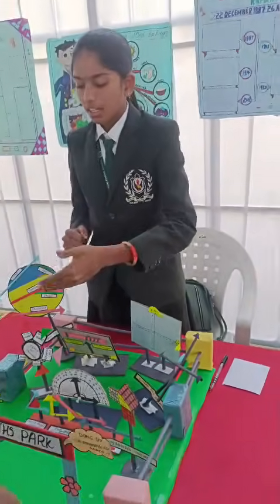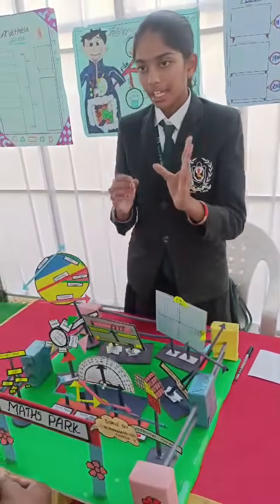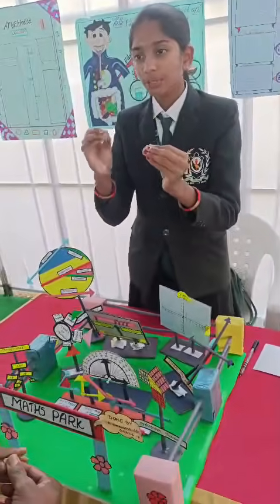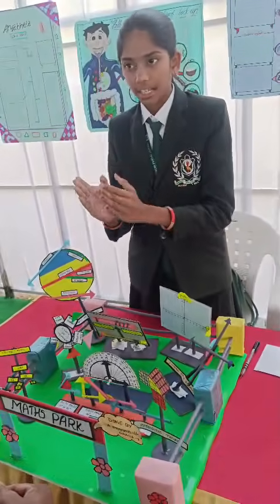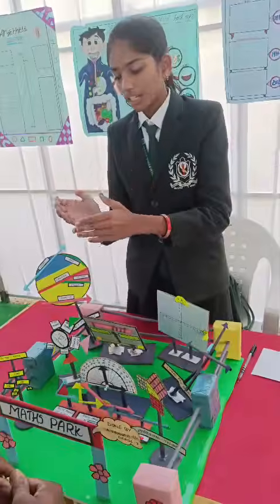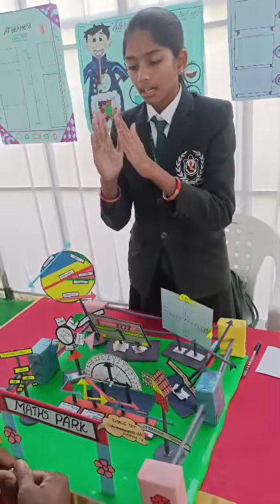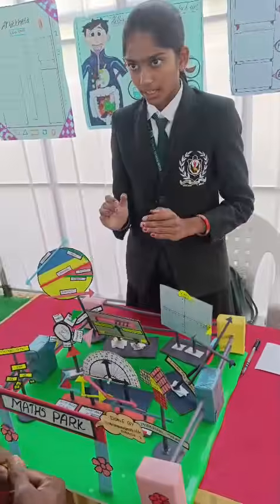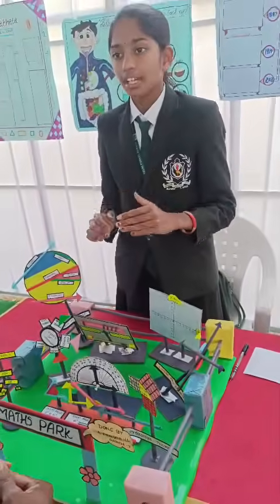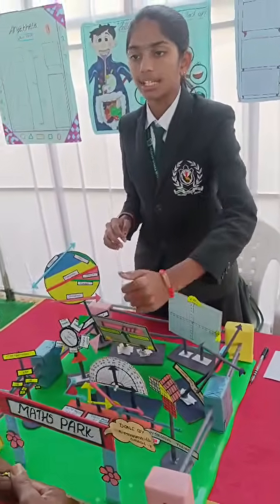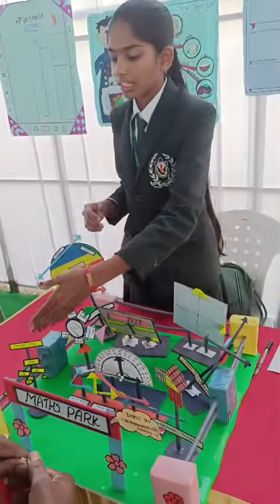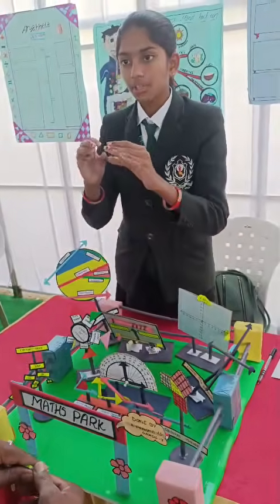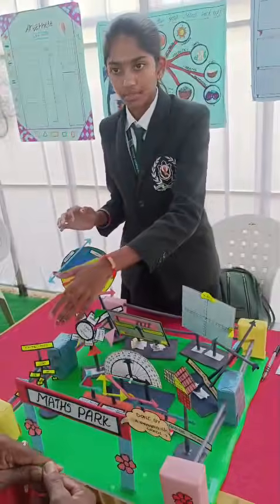Here we have the angles of the triangles. Acute angle, which is below 90 degrees, 0 to 90 degrees. And the right angle, which is exactly 90 degrees. And the obtuse angle of a triangle, which is more than 90 but less than 180 degrees. It is an obtuse angle. Straight angle, which is exactly 180 degrees. These are the angles. In the factors, usually we use all the factors till we get the prime numbers.